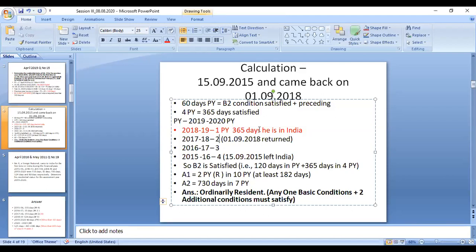Then in the previous year, 365 days he was in India only. So the whole year. September. Okay, there is a problem, right? So first, 18.